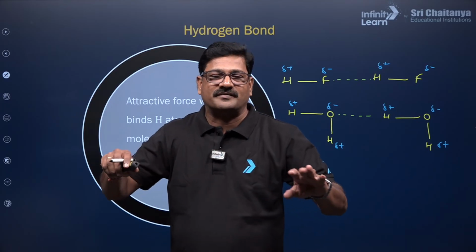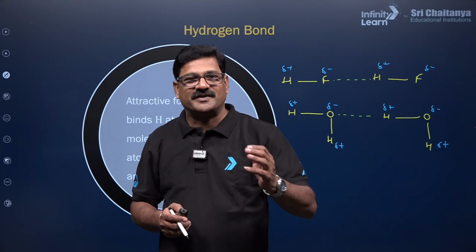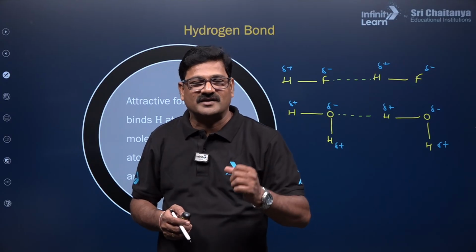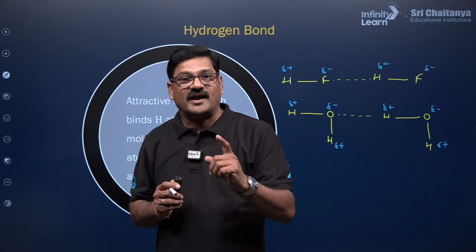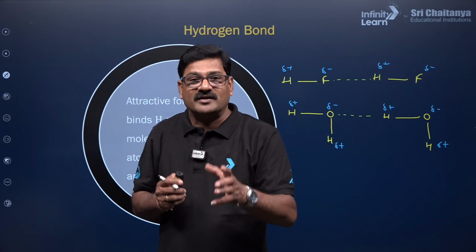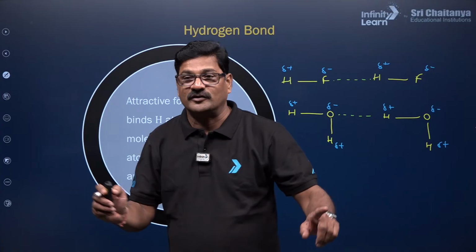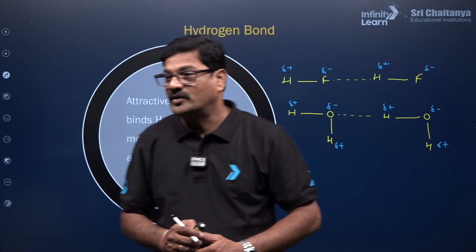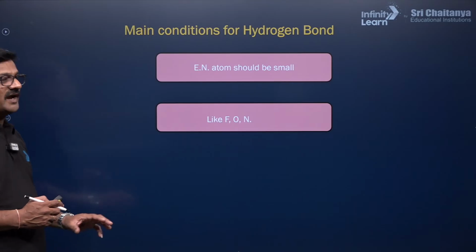All the electronic effects you study in general organic chemistry, maybe inductive effect, electromeric effect, mesomeric effect, and aromatic effect, everything is overtaken by the hydrogen bonding. Hydrogen bonding effect is the strongest effect while you decide any electronic effect. That's very important. Okay, and let us see the main condition for hydrogen bonding.